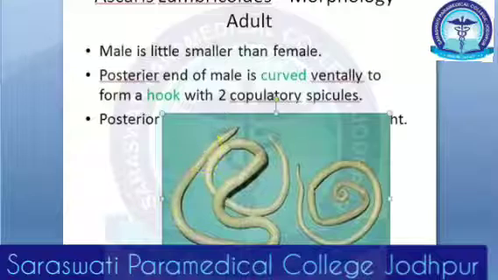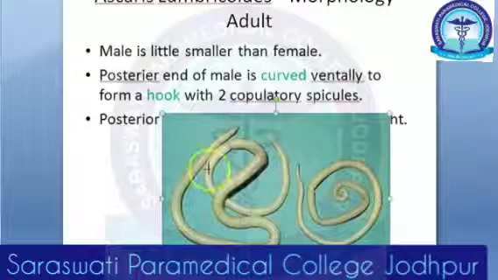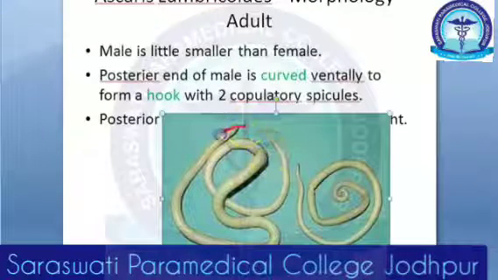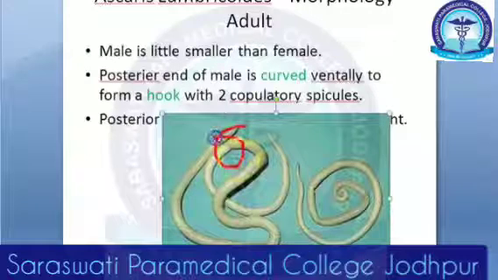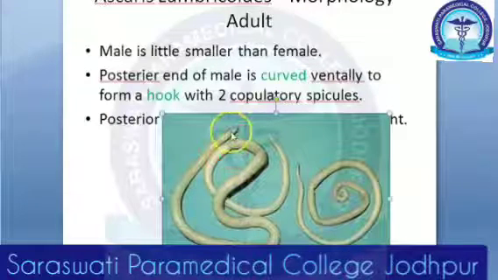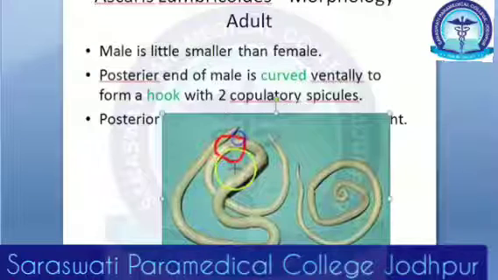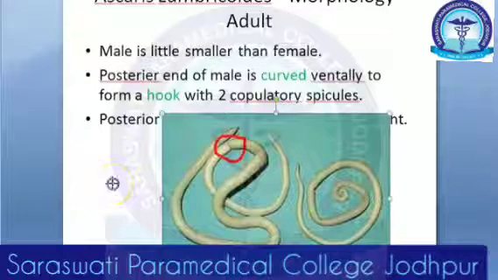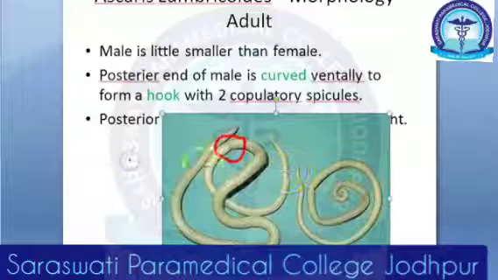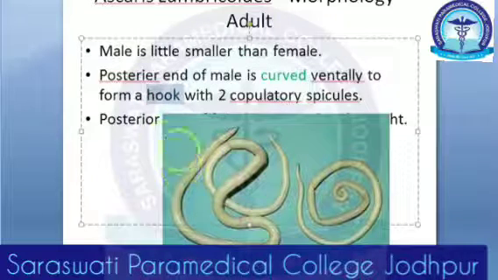Now the female has something called a vulvar waist. See here, this constriction you see here. This constriction, guys, pay attention here. This is called the vulvar waist. Okay, this constriction. So you should pay attention to all these details.